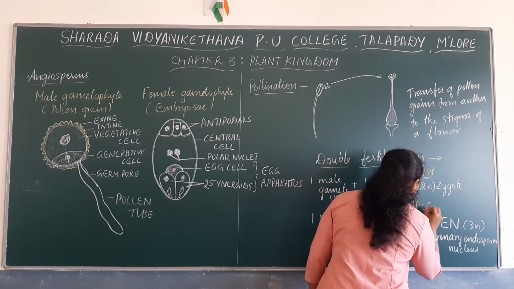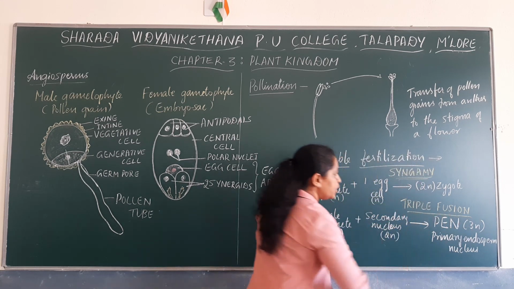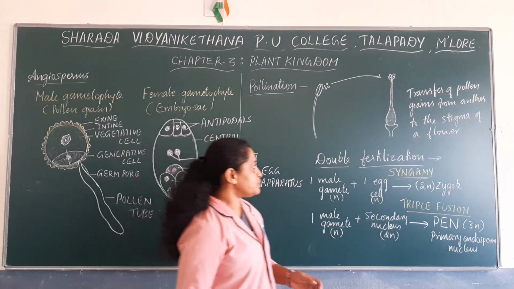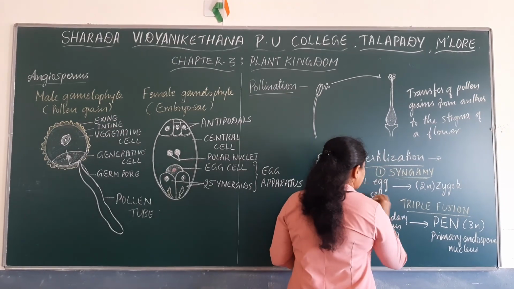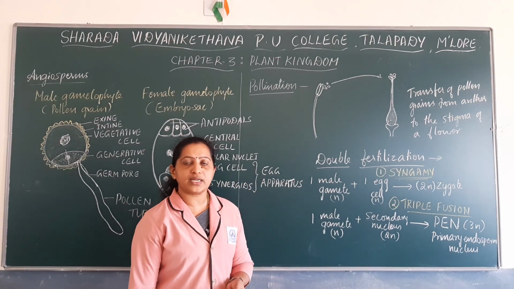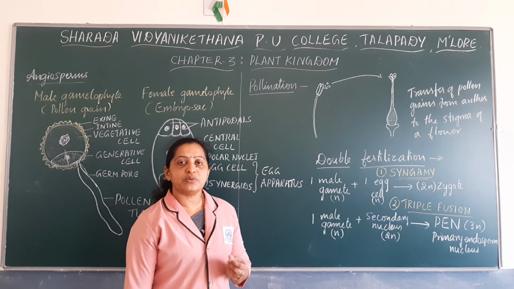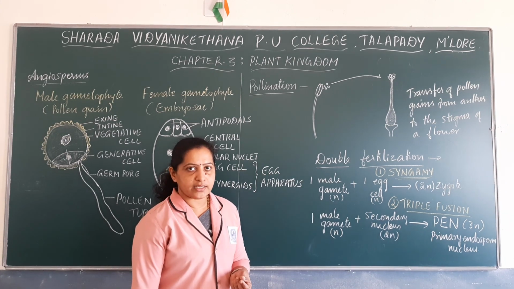So two kinds of fusion occur during fertilization in angiosperms. One is syngamy, the other is triple fusion. Since two kinds of fusion occur in angiosperms, they exhibit double fertilization.